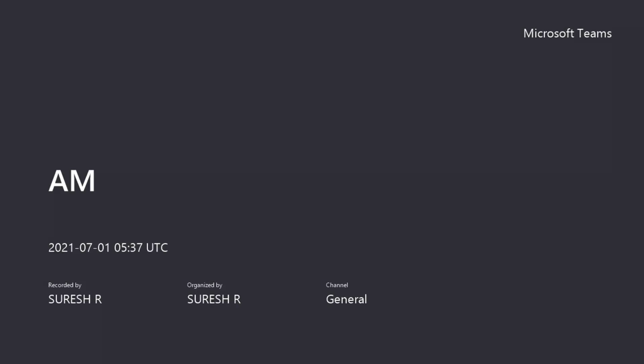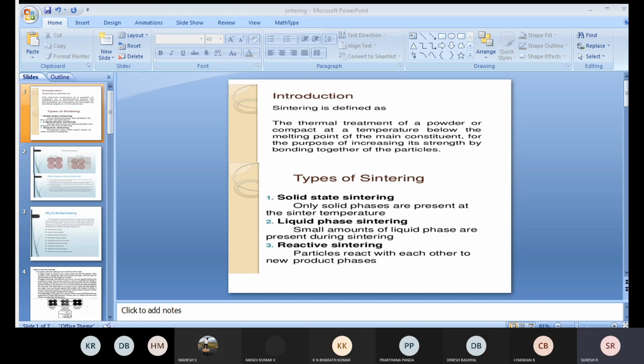The main thing is what exactly happens in sintering, which is one of the treatment processes. Especially, it is a thermal treatment process. We call it a thermal treatment because the material will be heated, below its melting point. We're going to explain why this heating is really necessary in this class.